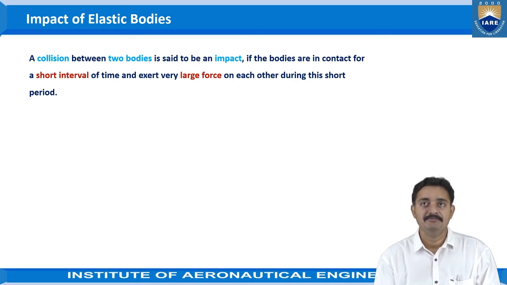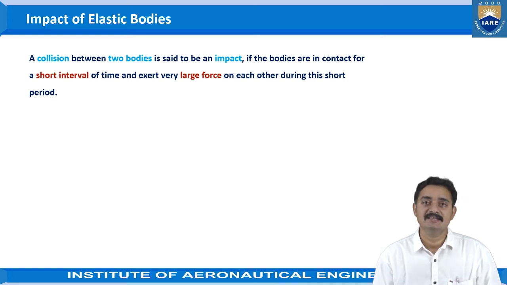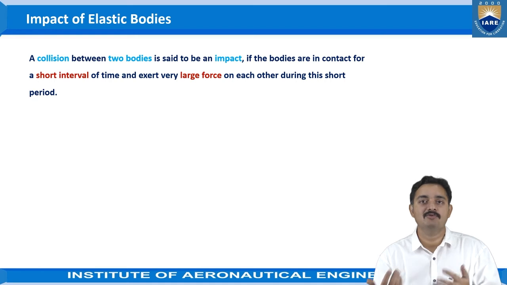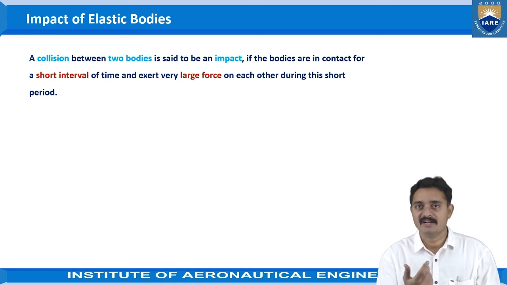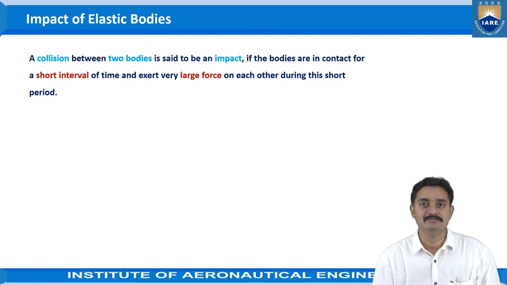A collision between two bodies is said to be an impact if the bodies are in contact for a short interval of time and exert very large force on each other during the short period. We need to understand that the forces will be exerted on one another for a short interval of time, not for a long time like three or four seconds. Maybe for a fraction of a second, but the forces will be exerted by both the objects on one another.